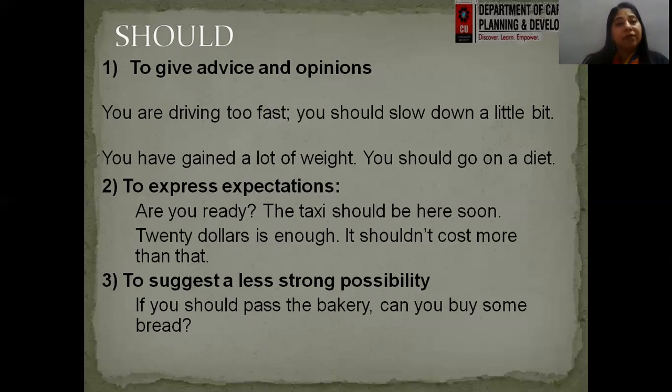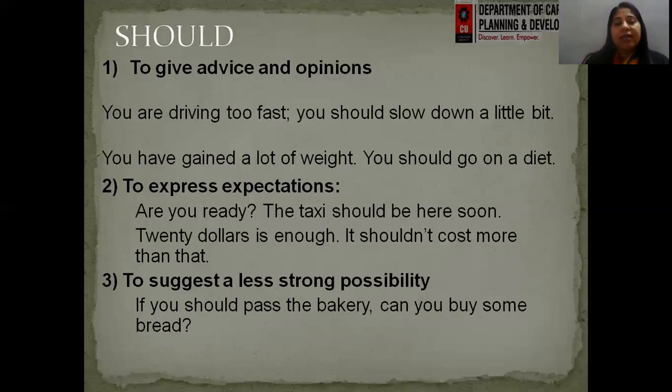To express expectations, when we are having some expectations from somebody, we can use should as well. Are you ready? The taxi should be here soon. So we are expecting that the taxi is going to be here in a very short while, right? $20 is enough. It shouldn't cost more than that. So again, I'm expecting that the total expenditure won't be more than $20. So whenever I'm expressing an expectation, I can use should.